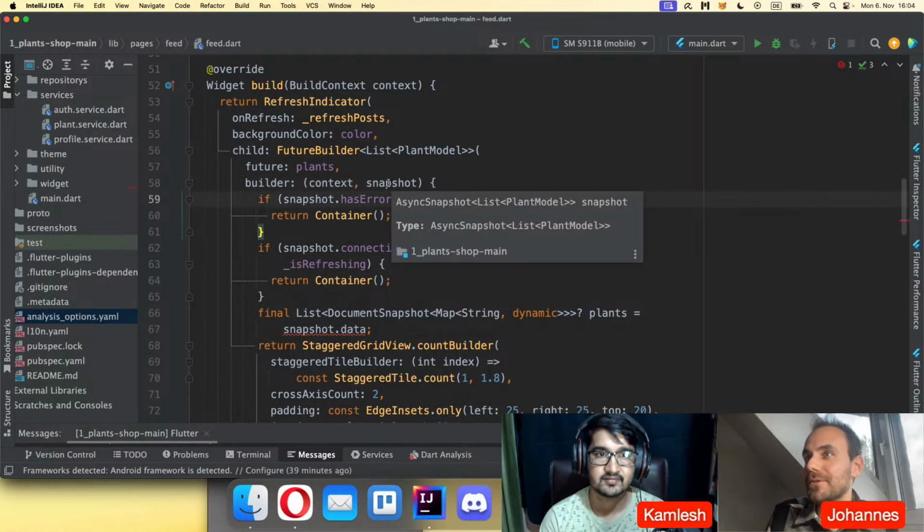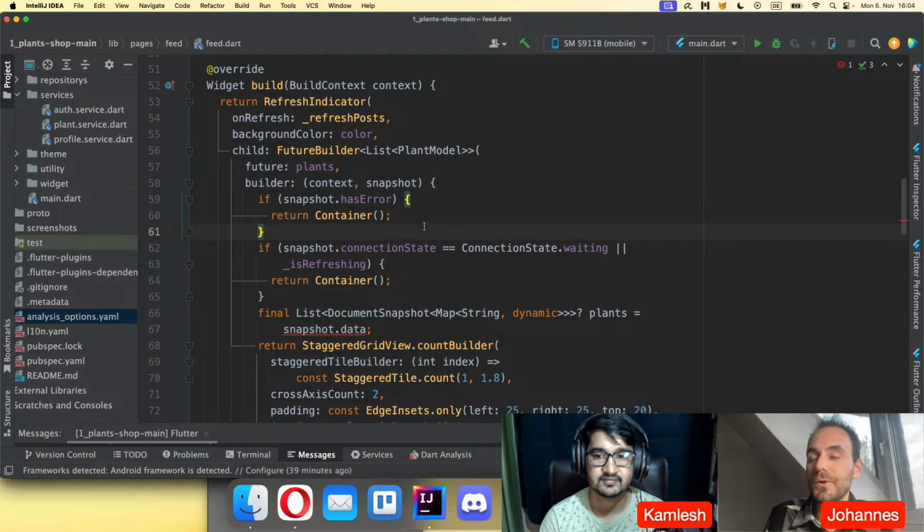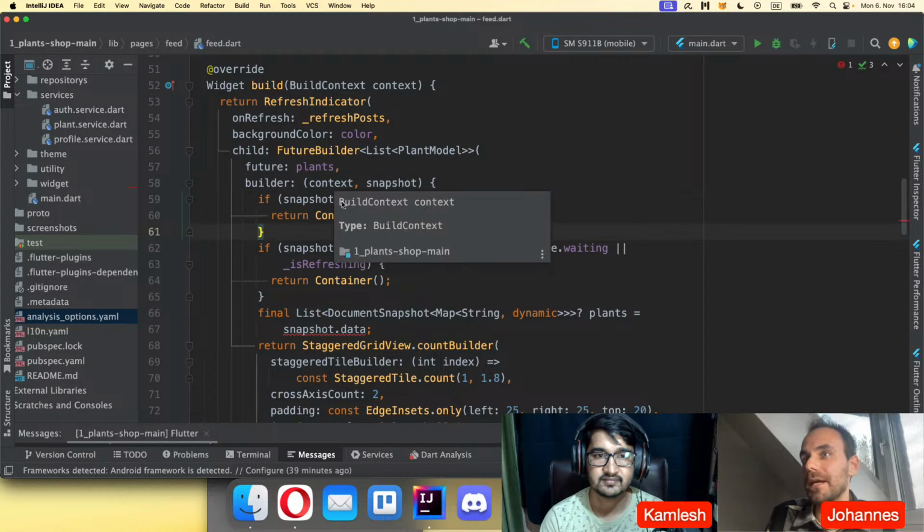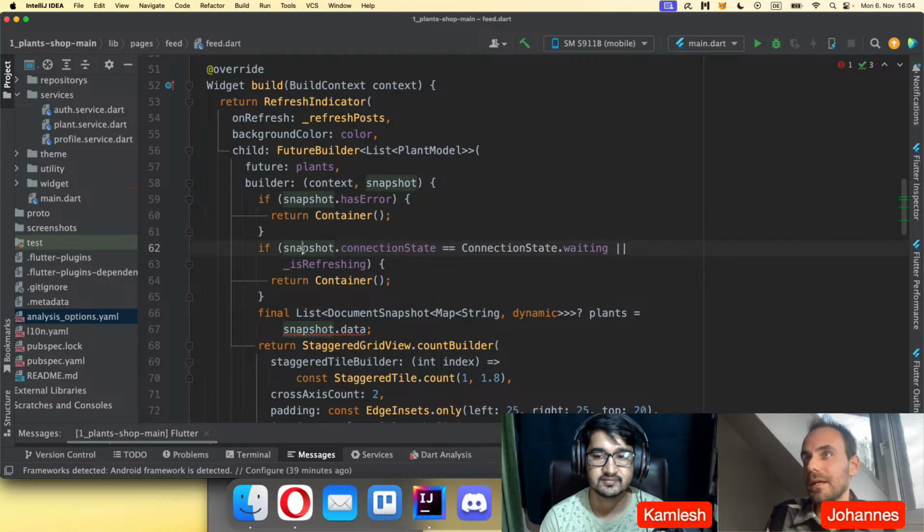And if you hover over it, you still see the type. So here you still see the type. So you don't need to write it every time. It's just blowing up your code, makes it unreadable. And if you want to know the type, then you can always hover over it and you see it's a build context. But this is only what you do here for anonymous functions.